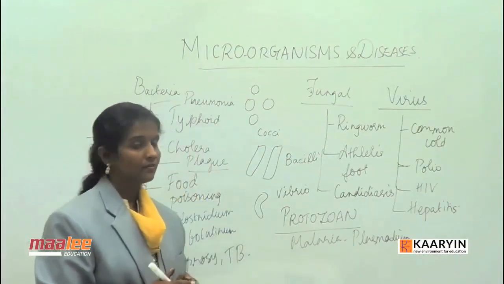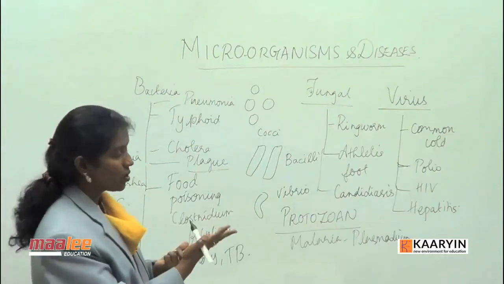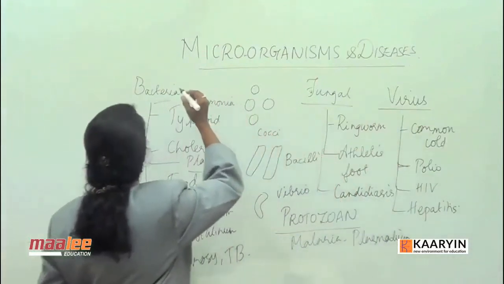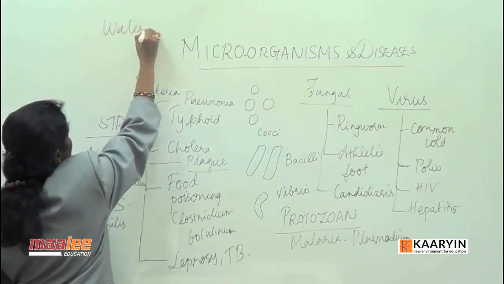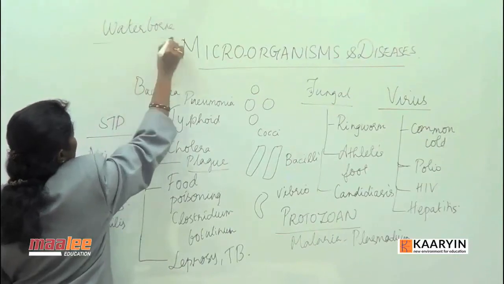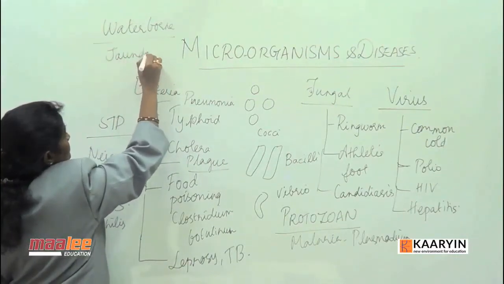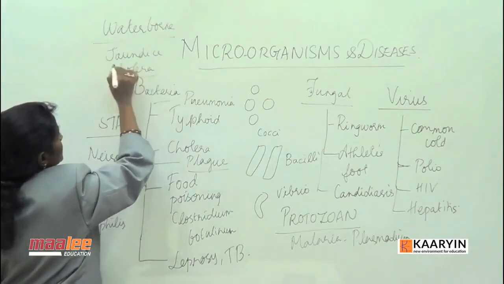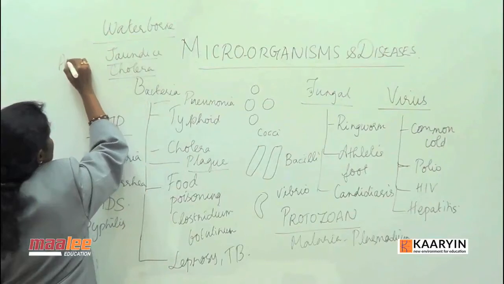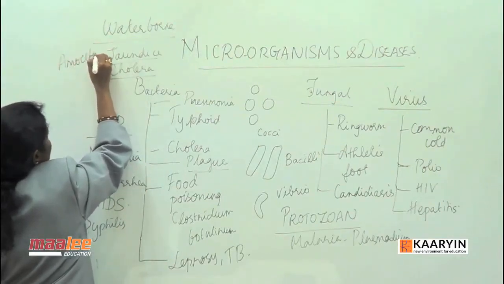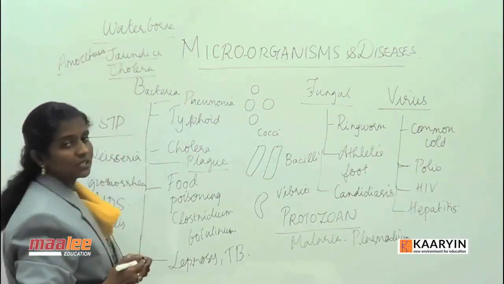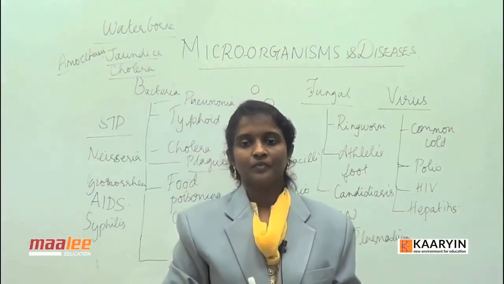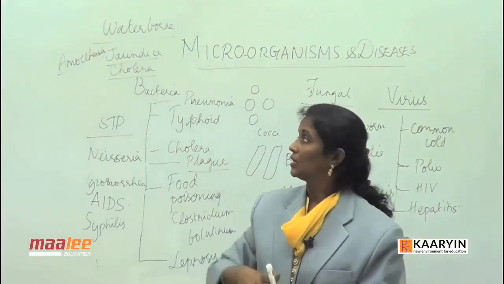So these are protozoan diseases. Then apart from this, we also have to talk about waterborne diseases, like jaundice, cholera, as we have seen already, and amoebiasis. These are waterborne diseases which can be controlled by just taking boiled water. Boiled and filtered water, we can control waterborne infection.